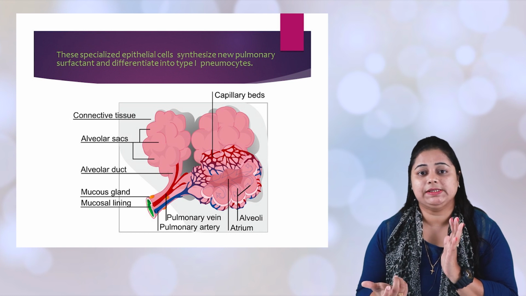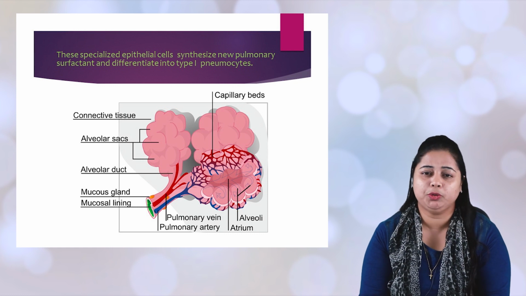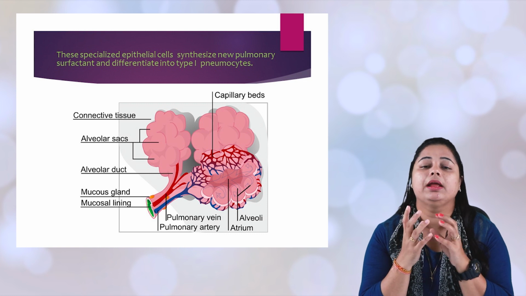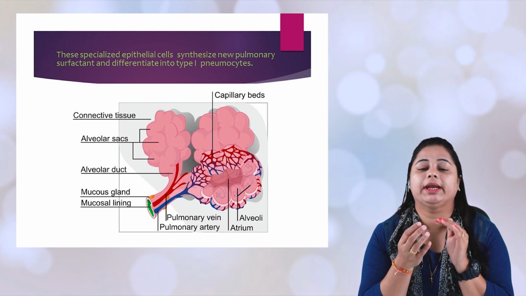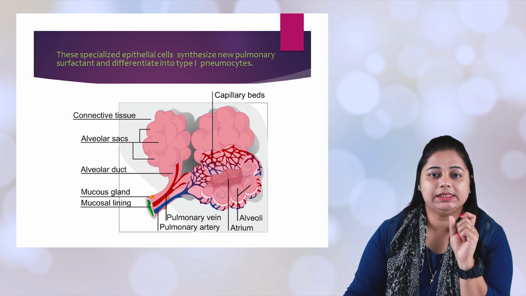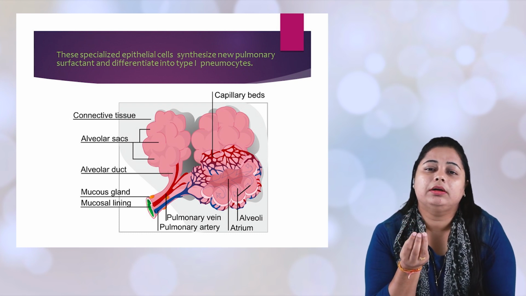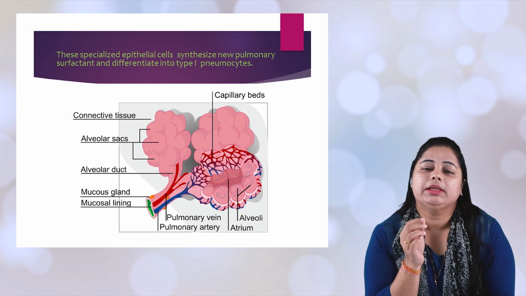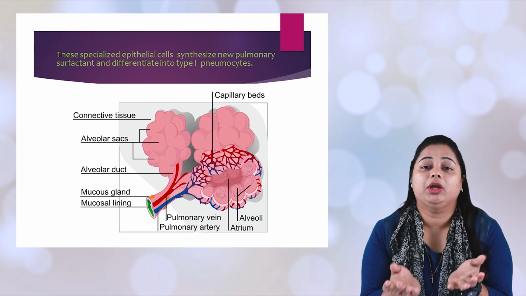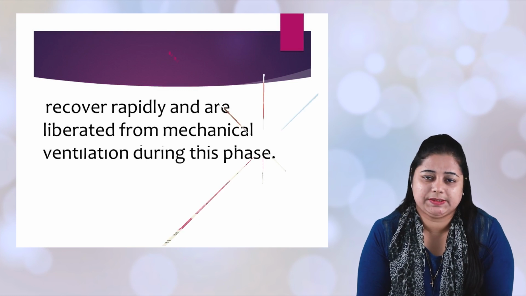In the reparative phase, there is production of type 2 pneumocytes, small cells situated or produced at the base of the membrane. What do these cells do? They produce surfactant. I already told you the function of surfactant. With surfactant produced, rapid recovery will occur, and then there is no need for mechanical ventilation.